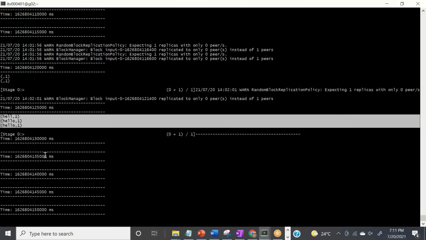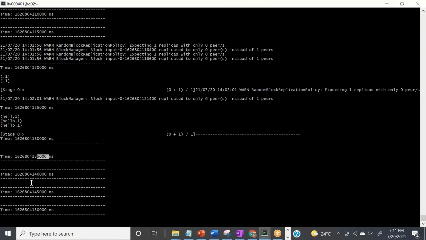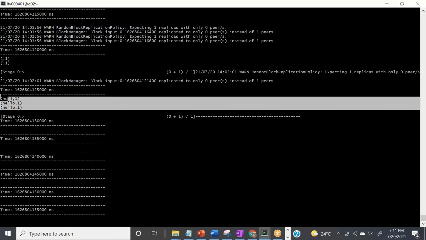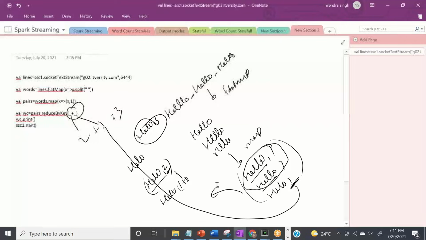Okay, and what it is doing, every 5 seconds, it is trying to create a new DStream and a new RDD behind the scenes, and these are nothing but RDD operations, right? This is how Spark Streaming works. Okay, so today we have covered how to read the data from your socket, and then how to create a word count program. So the word count program is nothing fancy.